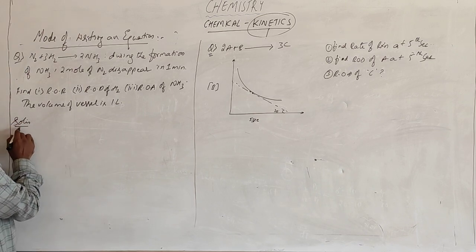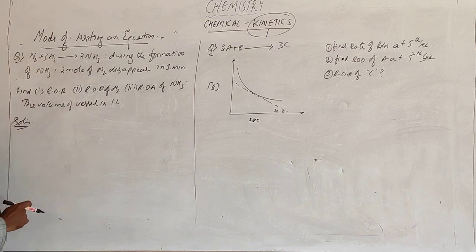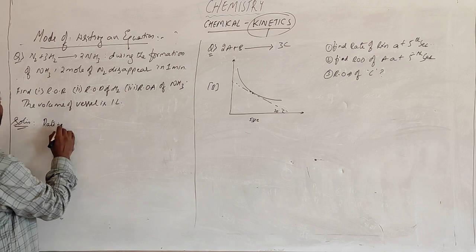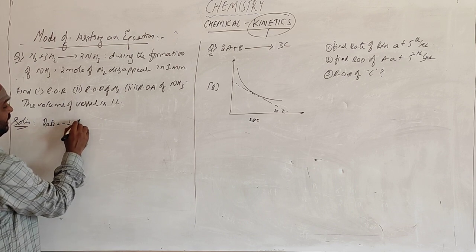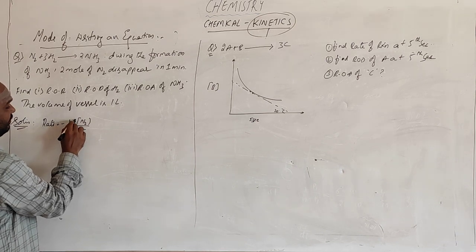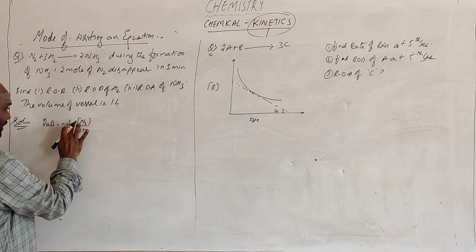Solution. Right, for this reaction, how can you write? Rate of reaction is equal to nothing but minus 1 by 1 times the change in concentration of N2 with respect to change in time, if you want to take the magnitude.